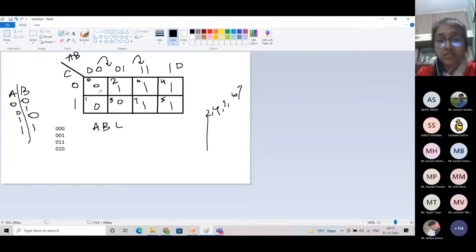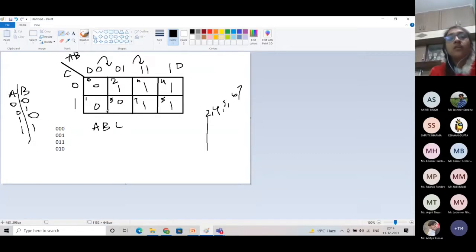Yes, I didn't understand. How did you assign the values, like in the first box 0, in the second box 1? Okay, fine. You have understood how I have given these upper inputs to the blocks? Yes, ma'am. Okay, fine. Then I'll explain it to you. Fine. So you can see here in this truth table.